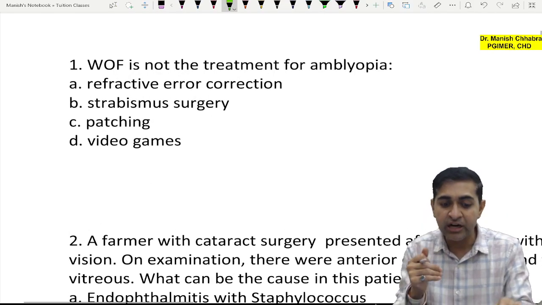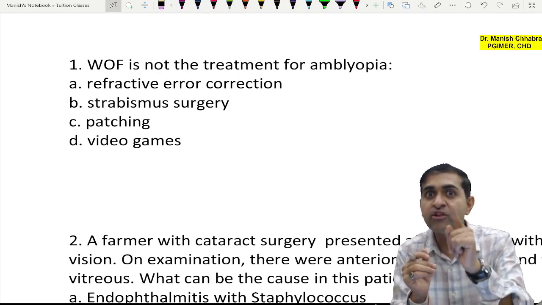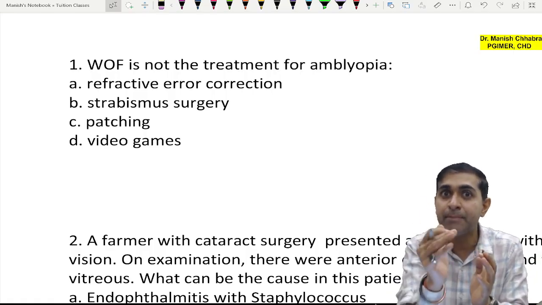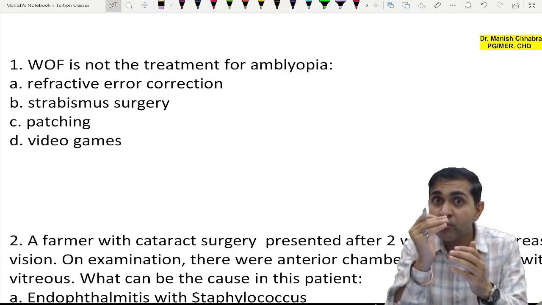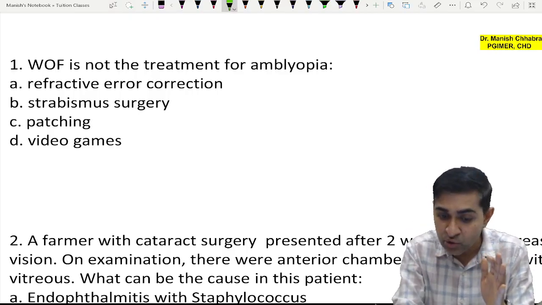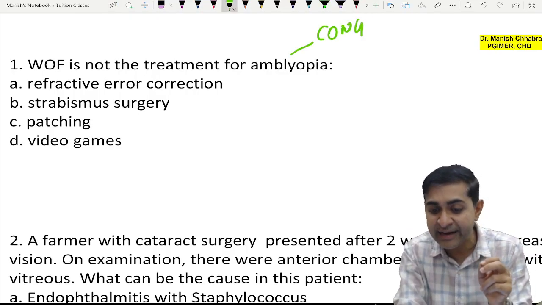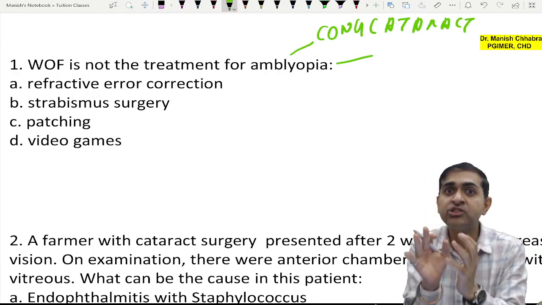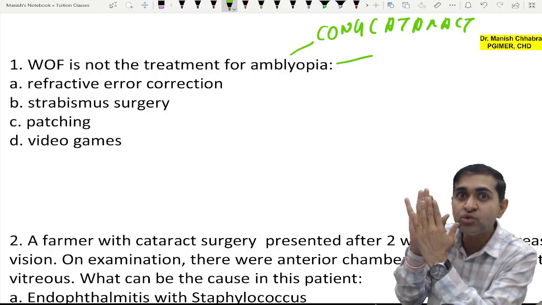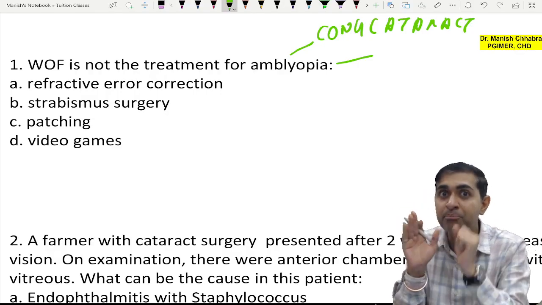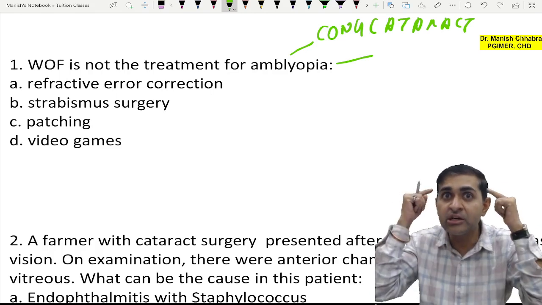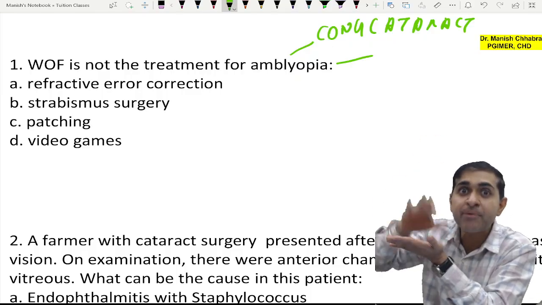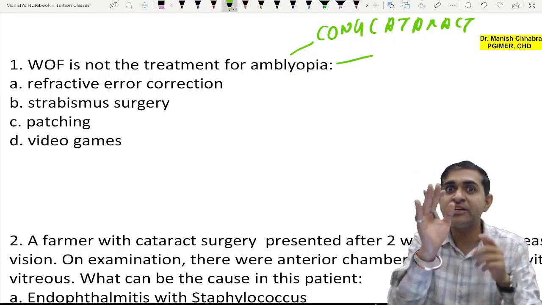Let's first start with the question: which of the following is not the treatment for amblyopia? Amblyopia is stimulus deprivation loss of vision. What are the causes of amblyopia? There is congenital cataract. Any lesion or disease which does not allow the light ray to fall on the retina properly will make the brain suppress the growth and development of that eye whose retina is not being stimulated.